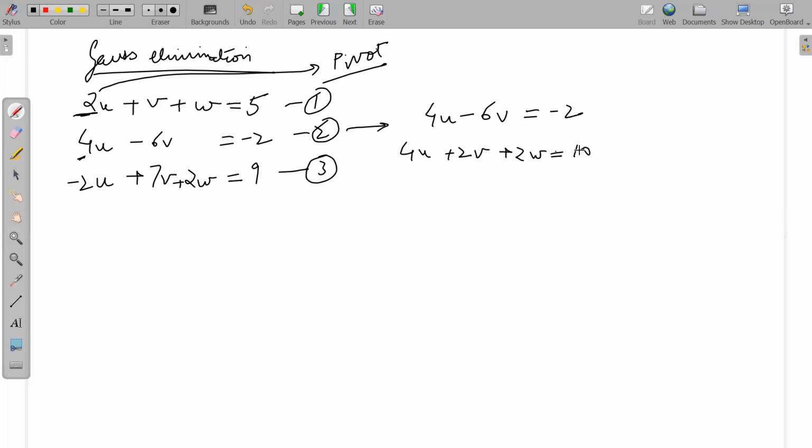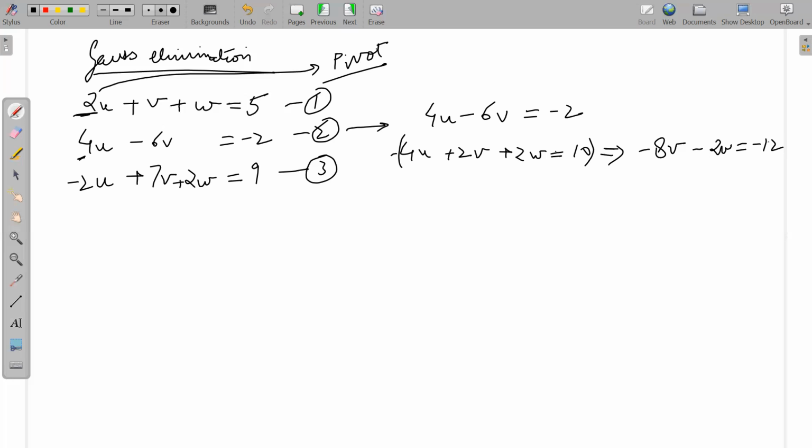You multiply both the left hand side and the right hand side. If you subtract this equation from that, what do you get? Minus 8v minus 2w is equal to minus 12.